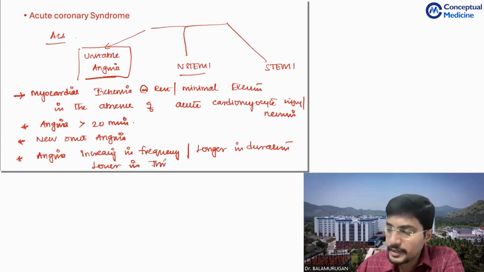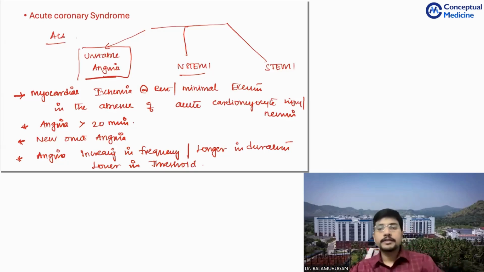Very beautifully written, no? This I have taken from the ESC guideline only. So lower in threshold. This is the definition of unstable angina.